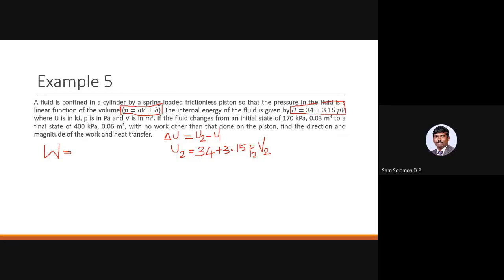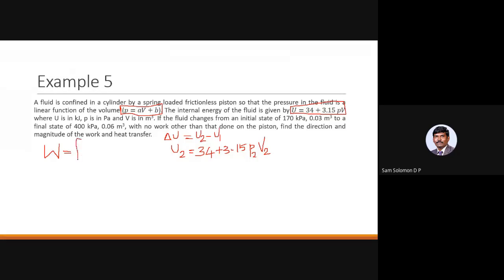Sir, I thought that we could integrate the pressure with respect to volume, sir. You wanted to use that equation to estimate the values of pressure and volume? No, sir. Work done, W equal to integral PdV only, sir. Yes, that is what we have to do. That is what I am trying to get you to say.